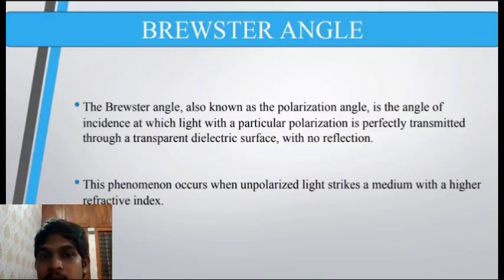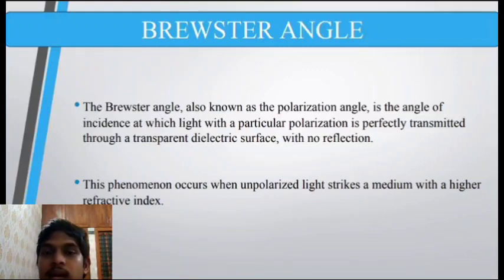So basically the transmitted waves are those which are parallel, and the perpendicular ones are blocked. For light incident at Brewster angle with polarization parallel to the plane of incidence, there is no reflection, only transmission. For this Brewster angle, we only have transmission or refraction, and zero reflection.